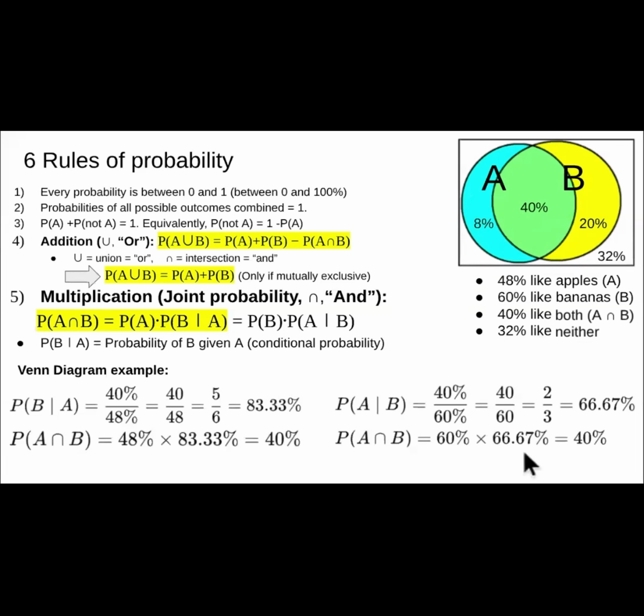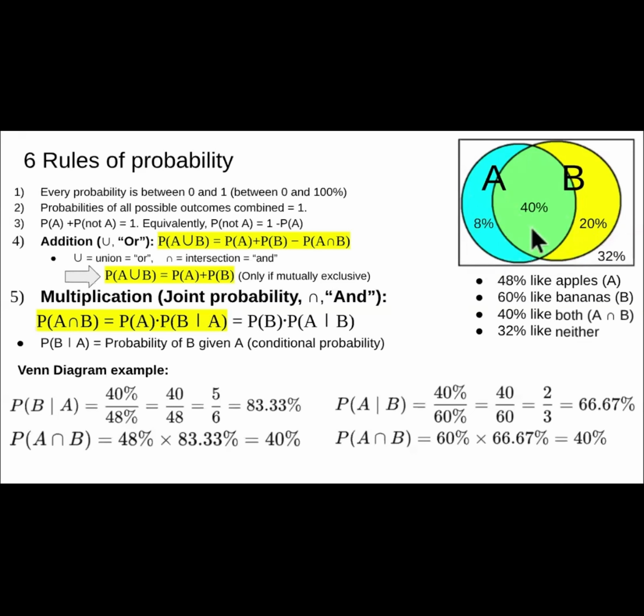is 67%. When you realize that the probability of B given A is just probability of A and B out of the probability of A, and the probability of A given B is just probability of A and B out of the probability of B, then this rule is really obvious.